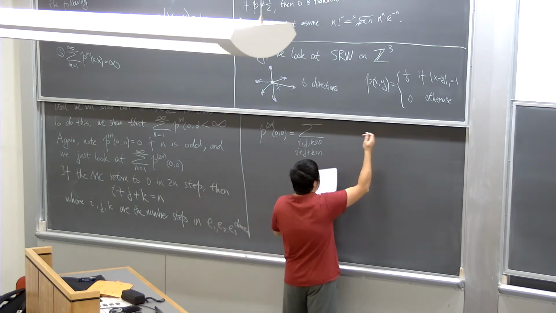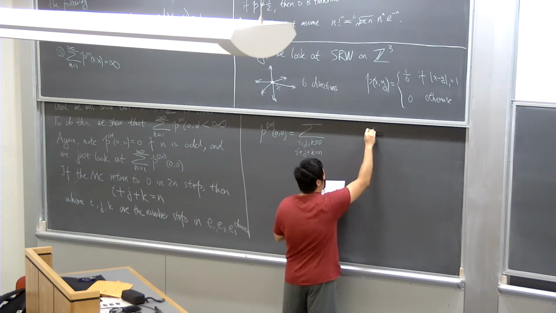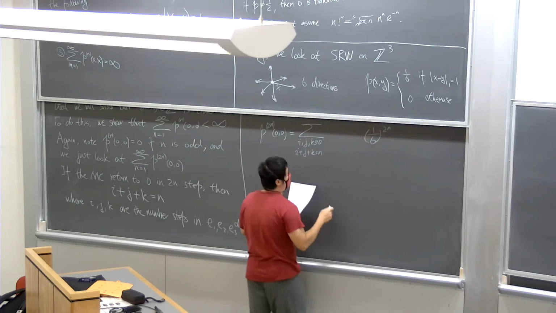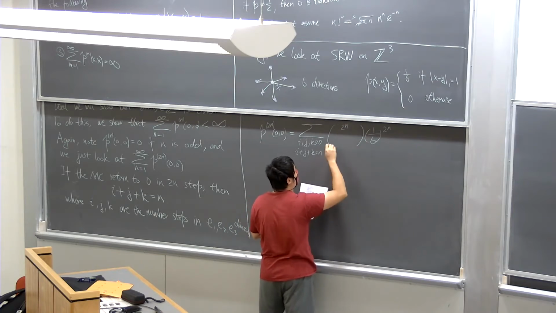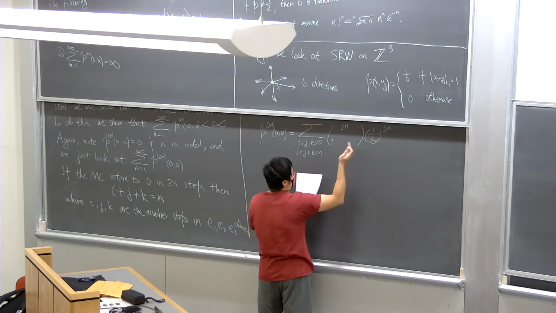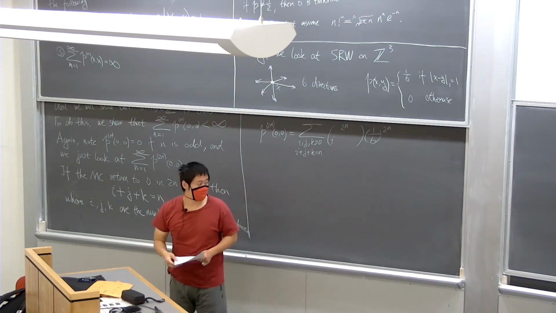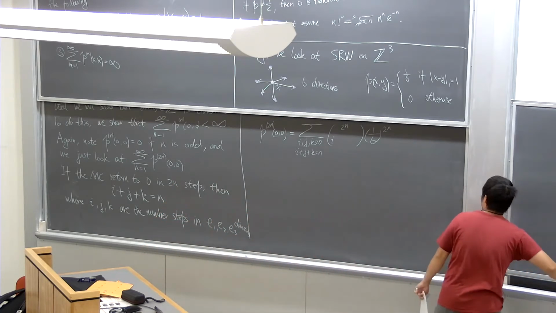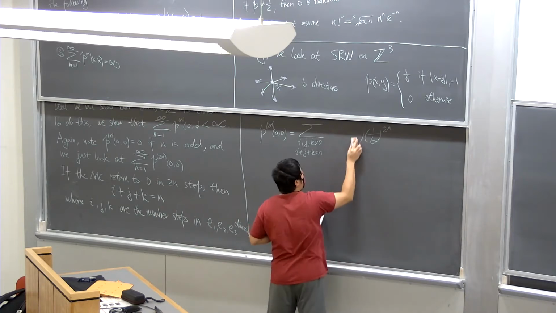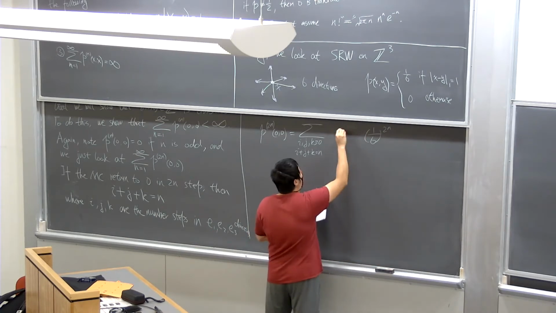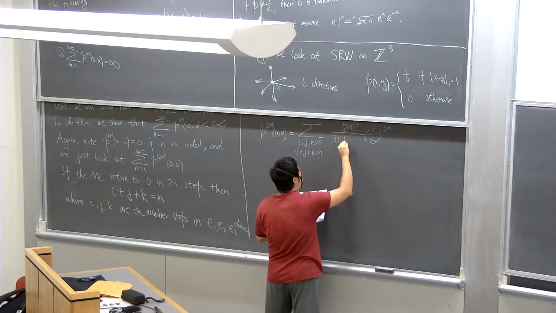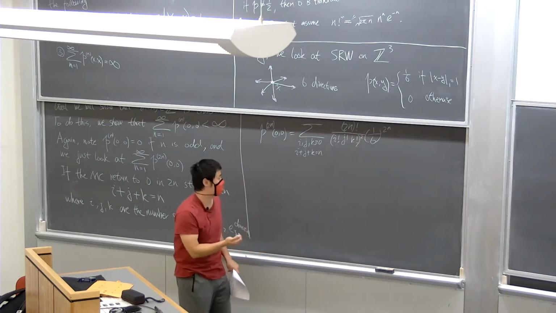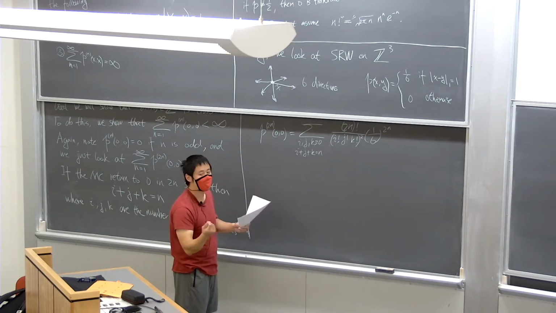Then, for each particular path, the probability will just be 1 over 6 to the 2n. And then the number of paths for each configuration ijk will just be given by 2n choose ijk. Okay, maybe I'll just write out the factorial explicitly, maybe it's more clear instead of doing this multinomial thing. So on the top we have 2n factorial, and then we have I factorial, j factorial, and k factorial, squared, right? If you're familiar with the multinomial, it's 2n choose ijk.